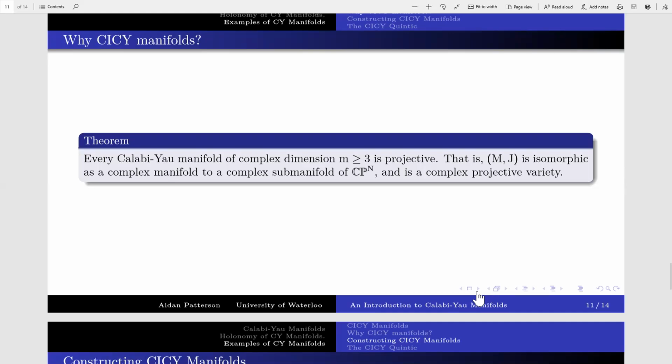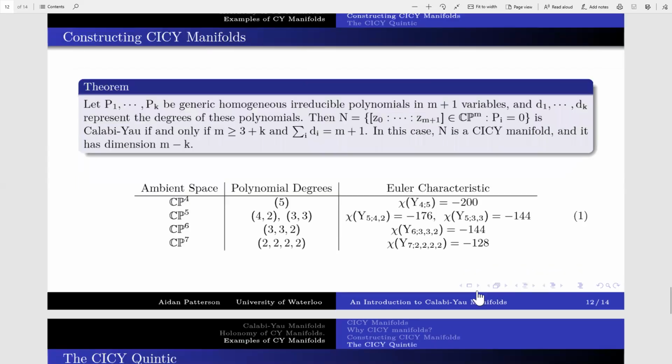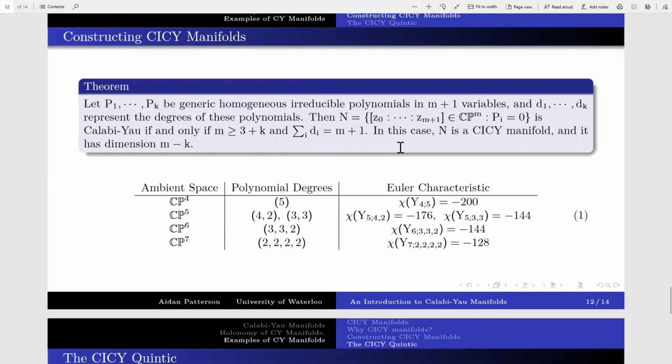So what complex projective varieties have a CICY structure? It turns out that there are relatively few restrictions on the degrees of the chosen homogeneous polynomials to make the associated variety CICY. Here's the theorem. If we pick k generic homogeneous irreducible polynomials in n+1 variables with degrees d1 through dk, then the corresponding variety is Calabi-Yau if and only if the dimension of CP^n is greater than or equal to 3 plus k, and the sum of the degrees is n+1. This is restrictive enough that we actually get a finite list of examples.